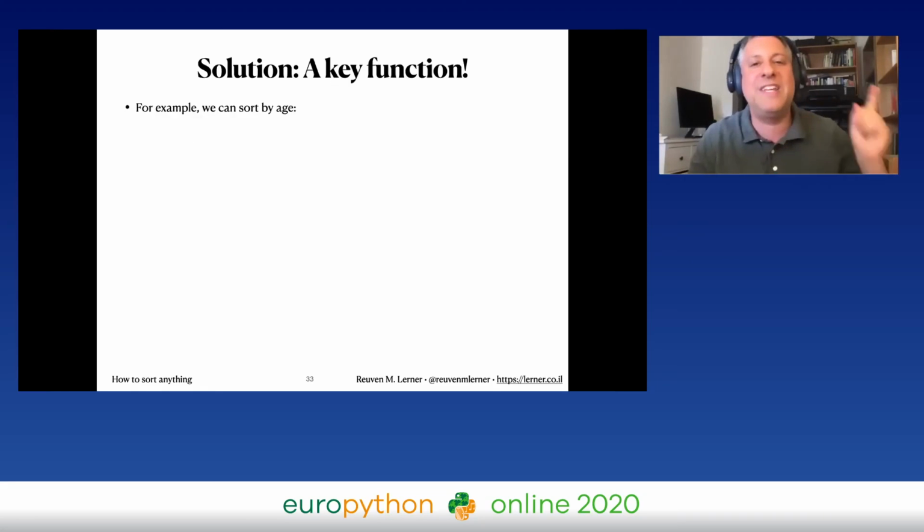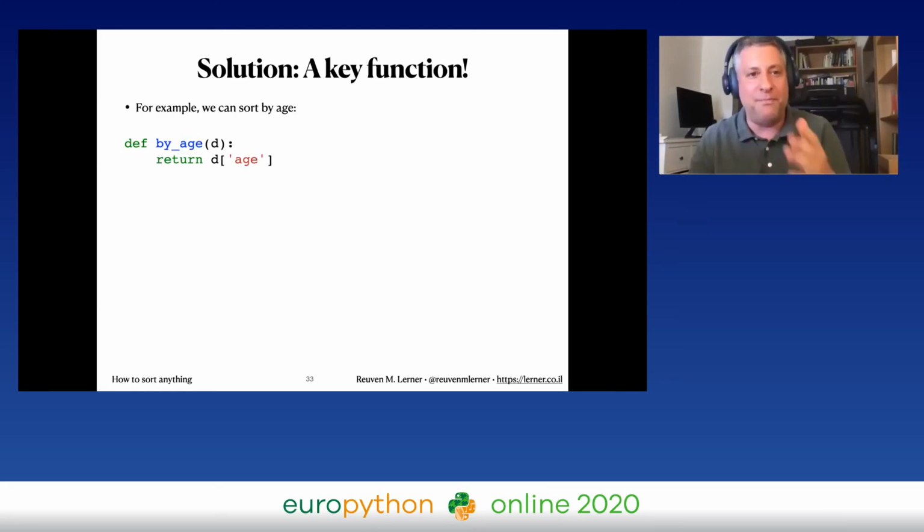But we can use a key function. So let's say I want to sort these people by age. I'm going to define a key function, by_age(d).